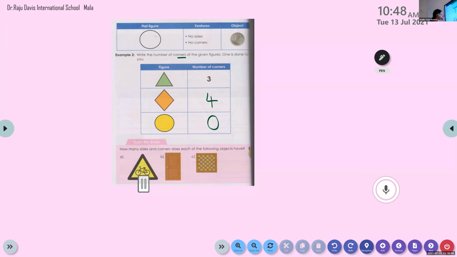Now let us write the answer. Below that picture, we can write 3 sides. Sides. It's already written, the spelling is here, so you can directly copy from there. Now, 3 sides, 3 corners. Corners. For a triangle, there are 3 sides and 3 corners.